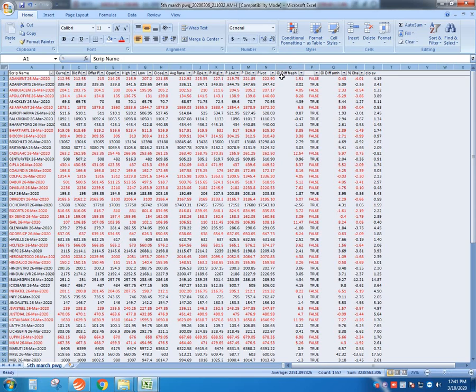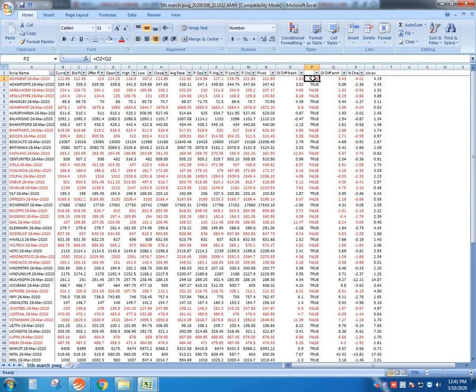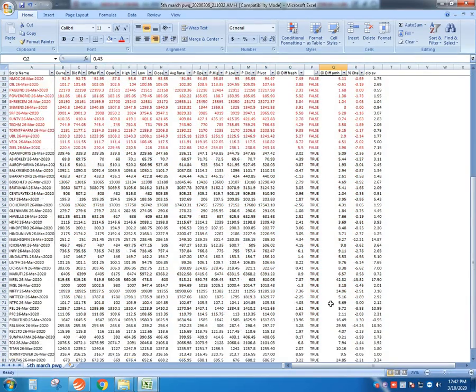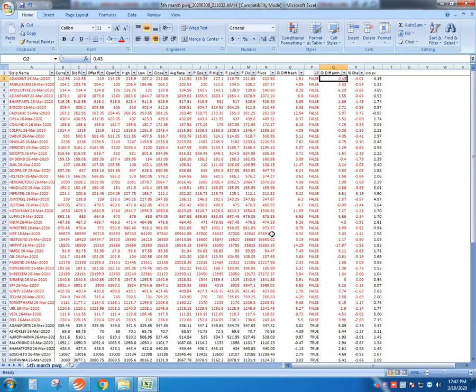Same way you paste that previous day open interest data here and calculate with the same formula whether the previous day open interest is less than the current day open interest, that is OI difference fresh or the close is less than the OI difference on AMH. You will get false and trues. Then arrange them in such a way that all false are coming together and all trues are coming together. All reds are all false and the black and whites are the trues.